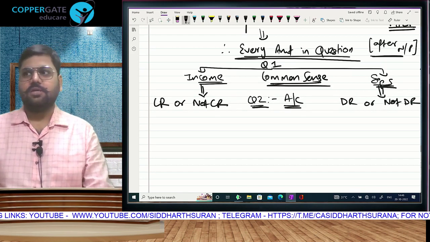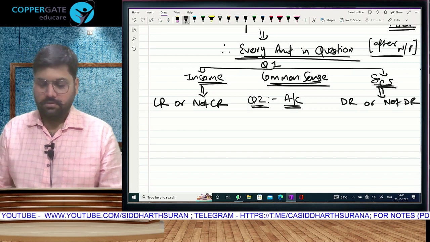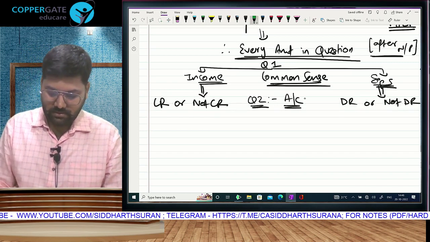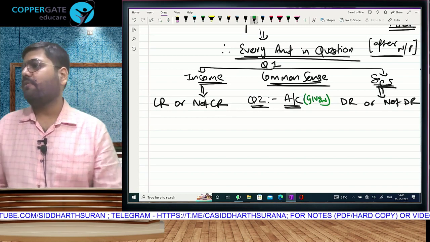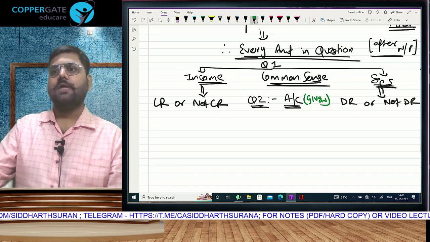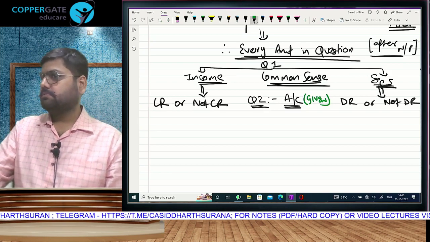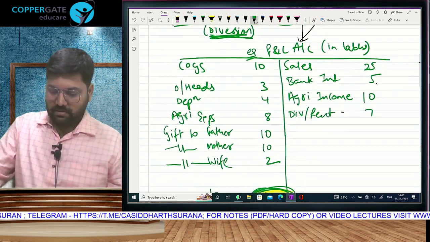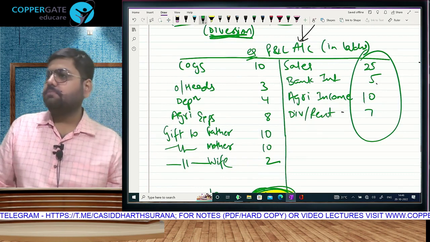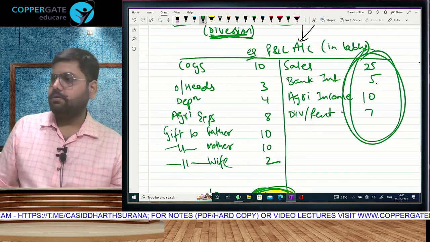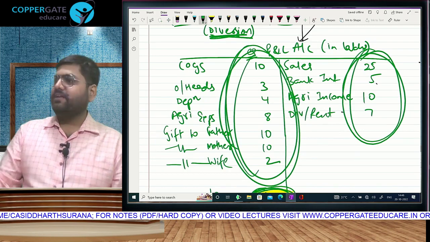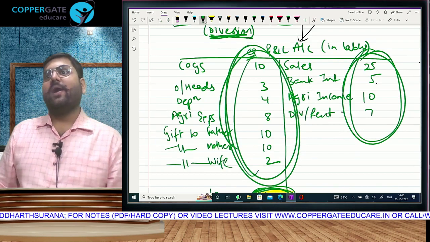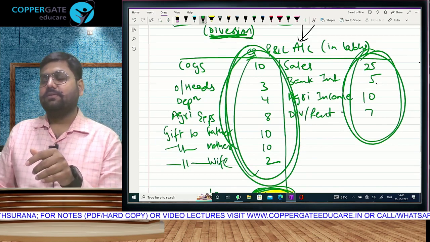Is the profit and loss account given to you? Yes. That means this question will give it, you don't have to do anything. If this is given, all this is income and credited, expense and debited, and anything given in adjustments, then you identify whether it is income or expense.